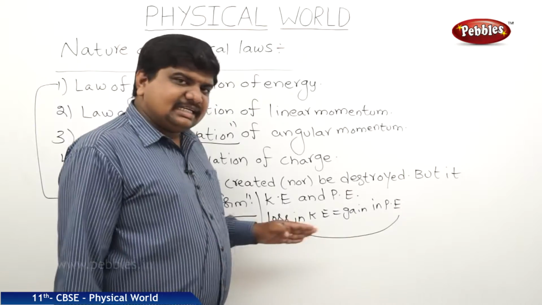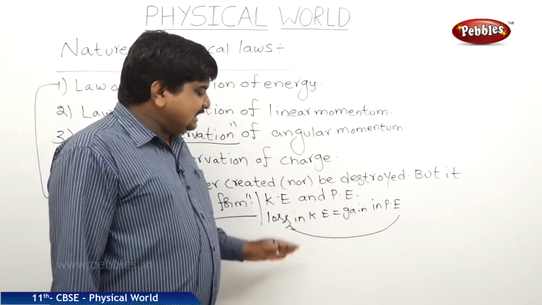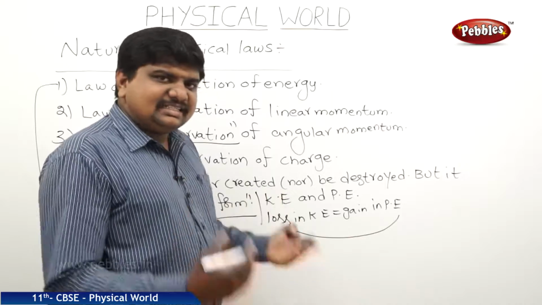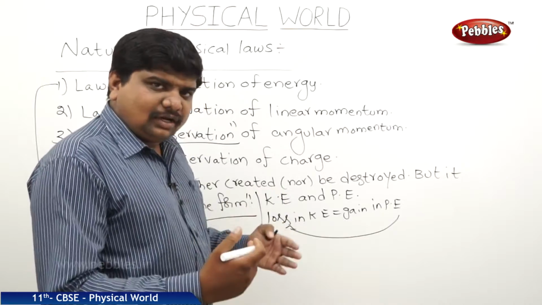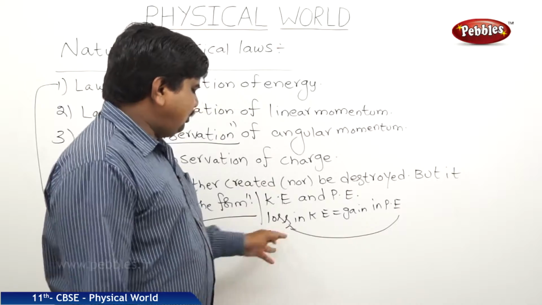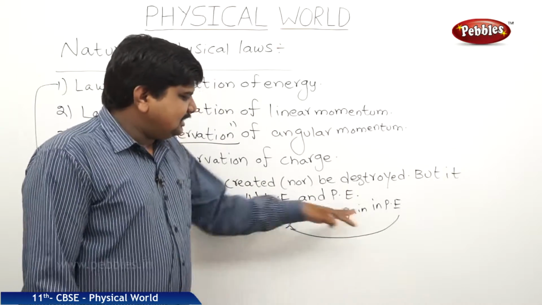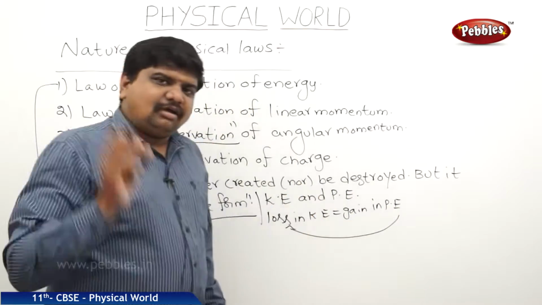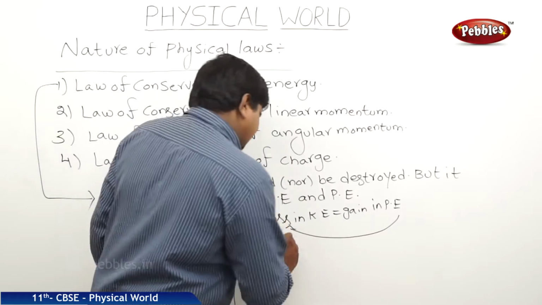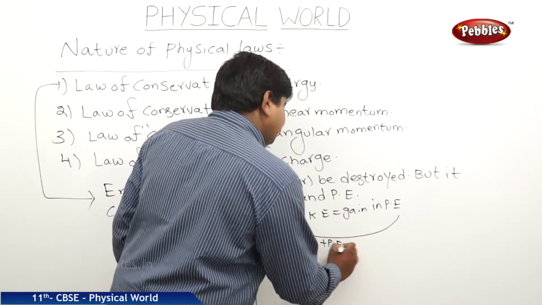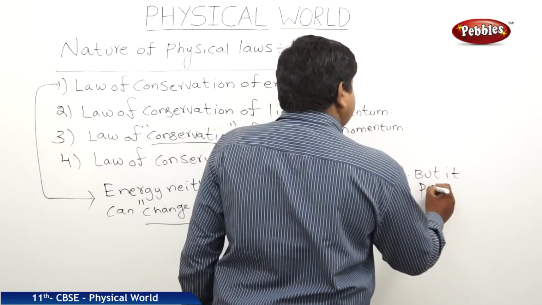Suppose the body is in motion with velocity, and once an external force is applied to stop it, then it is losing its kinetic energy. Instead, that loss is replaced by the gain in Pe. Such like that, there is always a balance between the loss and gain between Ke and Pe. Loss is always indicated with a negative sign, therefore minus Ke is equal to plus Pe, where Pe plus Ke is equal to constant.